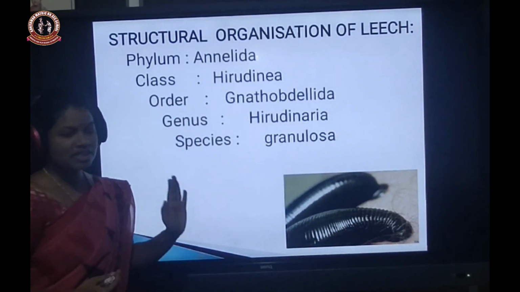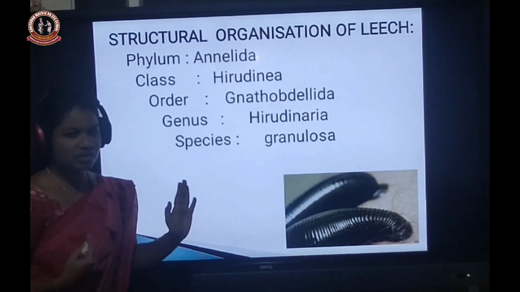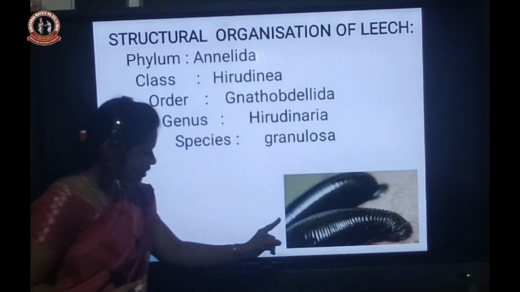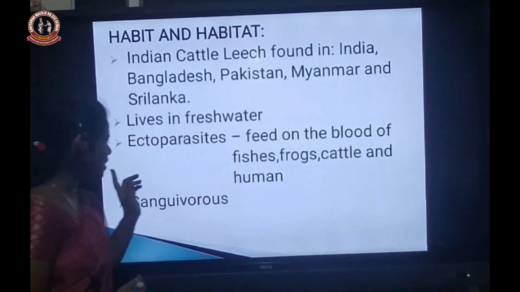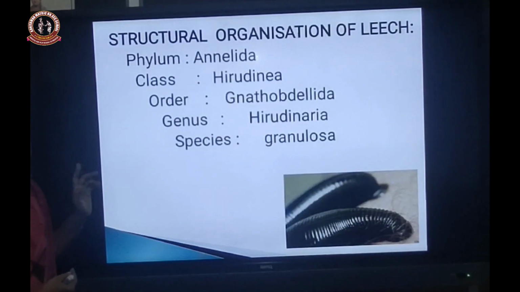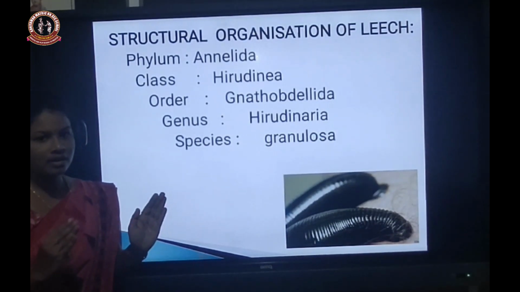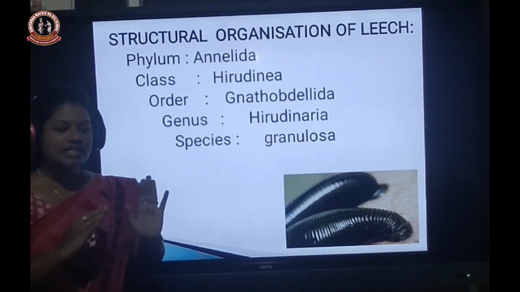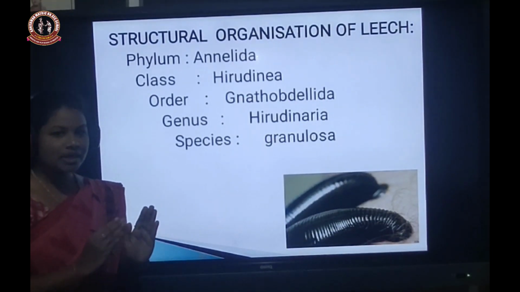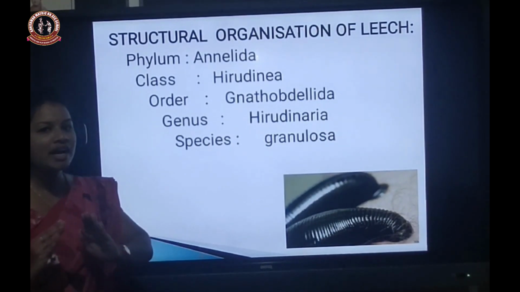So the organisms which contain ring-like structures are called segments. First segment, second segment, third segment. So organisms which contain segments come under phylum Annelida. Simply saying, metamerically segmented worms come under phylum Annelida.